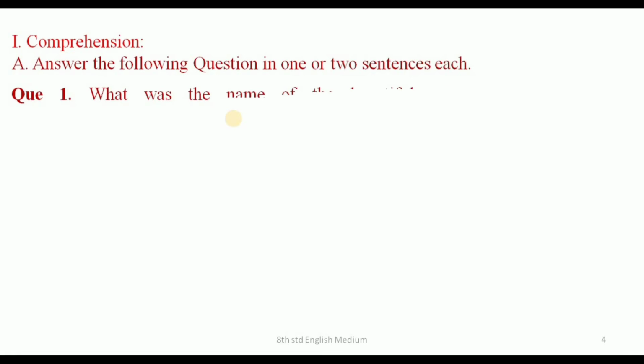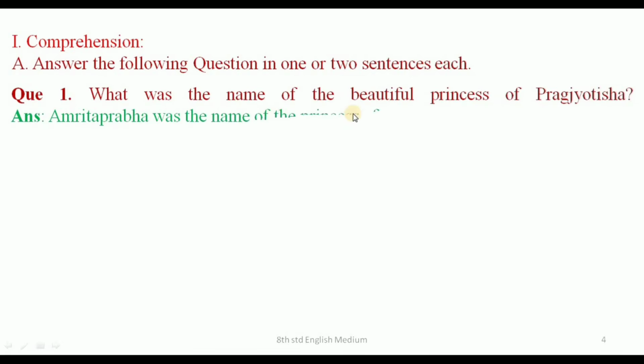Comprehension. Answer the following questions in 1 or 2 sentences each. Let us see the first one. What was the name of the beautiful princess of Pragjyotisha? Amrita Prabha was the name of the princess of Pragjyotisha.